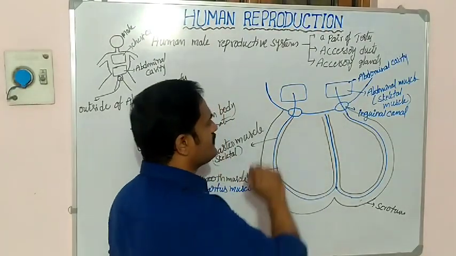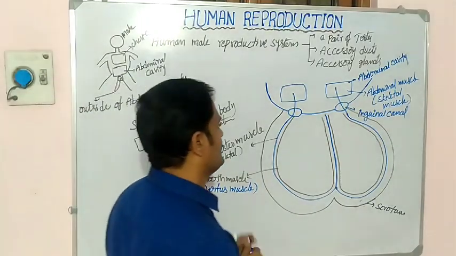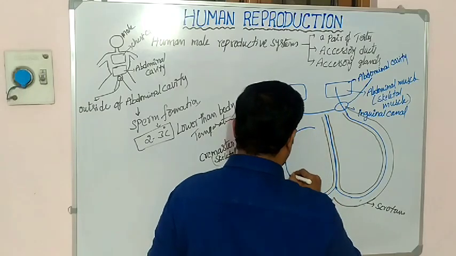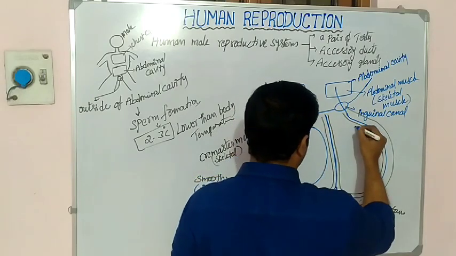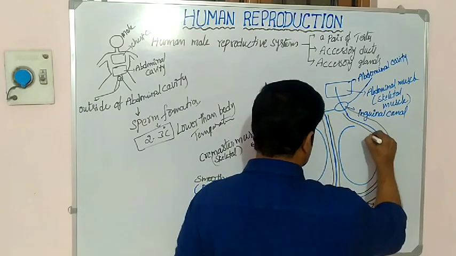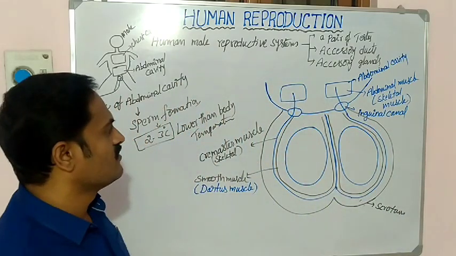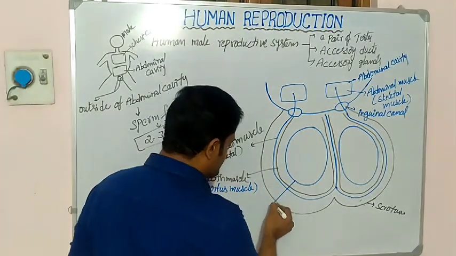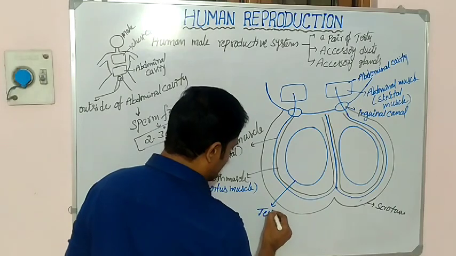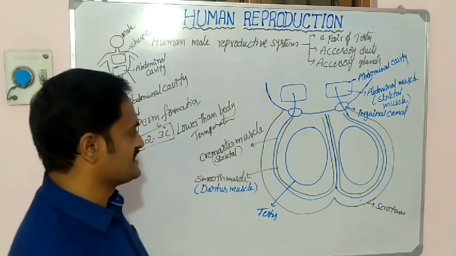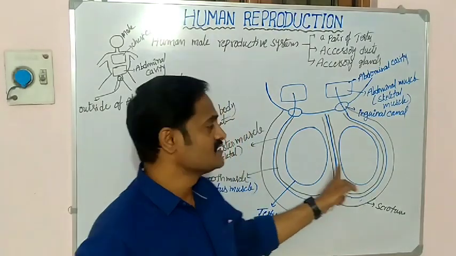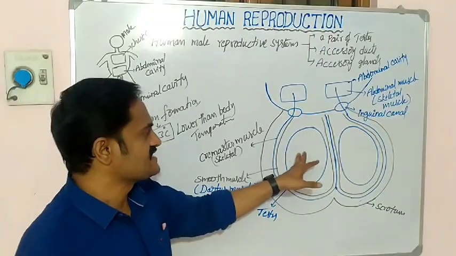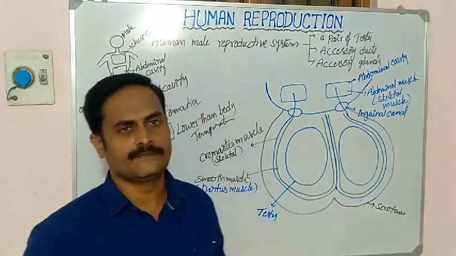Inside of the dartos muscle, the scrotum consists of one egg-like or oval-shaped arrangement. So on both sides, see, these are the two oval-shaped arrangements. Each oval-shaped arrangement is called a testis. This is called testis. This one is also called testis. So inside of the scrotum, how many testes are present? A pair of testes are present.